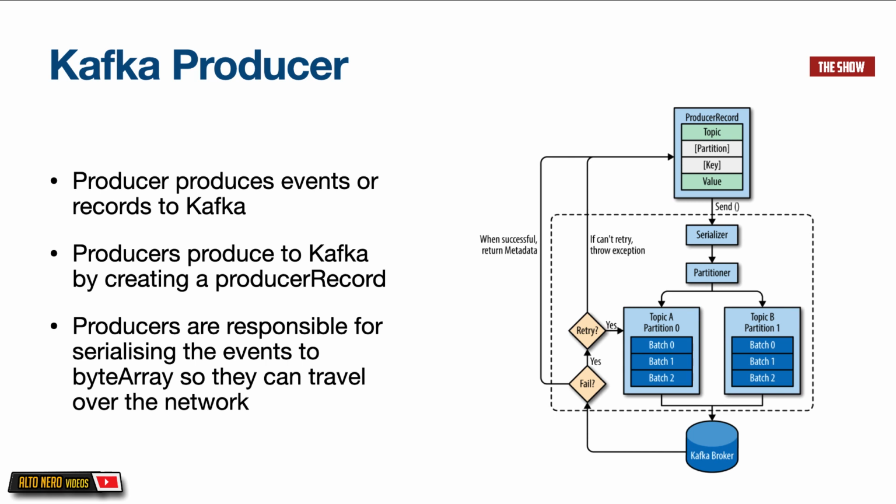Next, the data is sent to something called a partitioner. If we specified what partition the data should be sent to, the partitioner would do nothing and that data will go into that partition. If not, the partitioner will choose a partition for us and store the data in there. If the message is written successfully, we get back a record metadata.